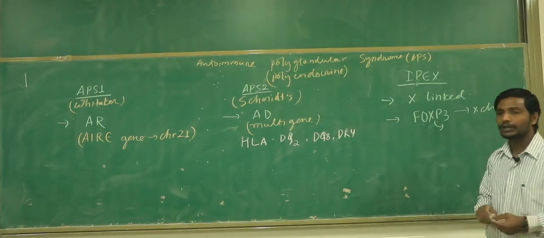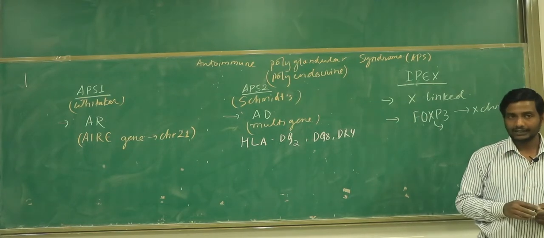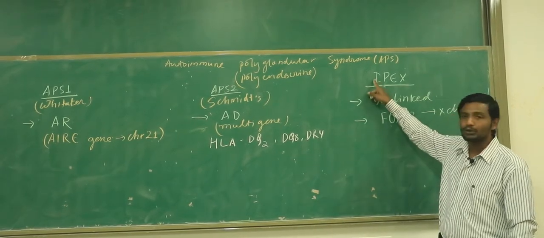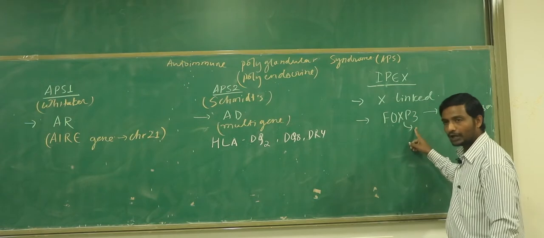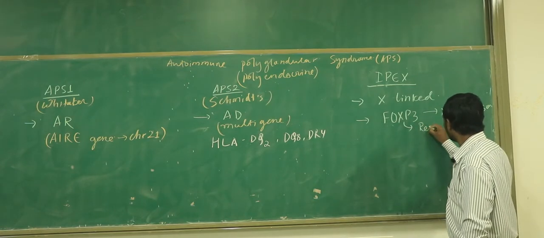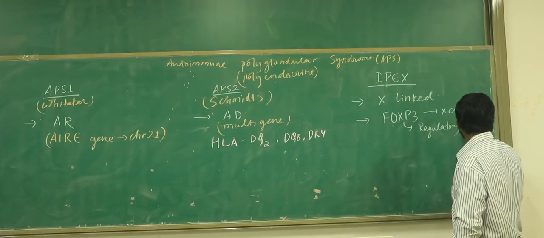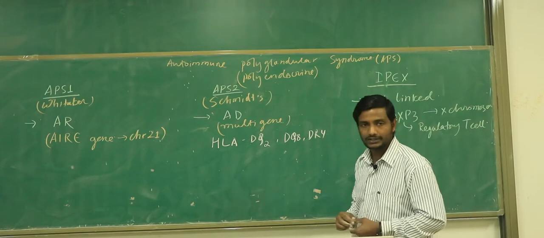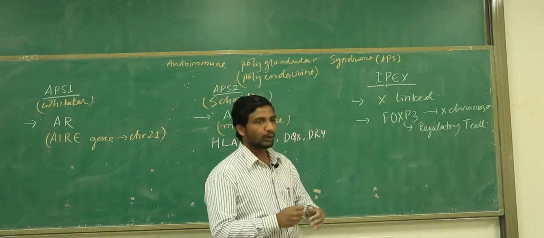This gene generally in our body is going to help the regulatory T cells. And that's why, if the regulatory T cells are not working properly, then the patient is going to have the immunodeficiency. Got the idea?